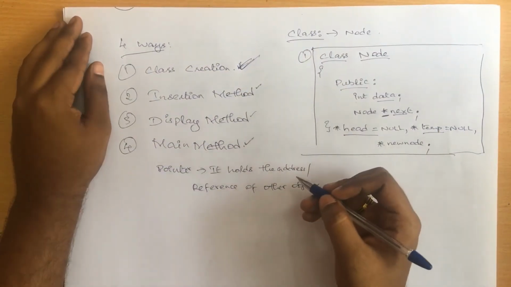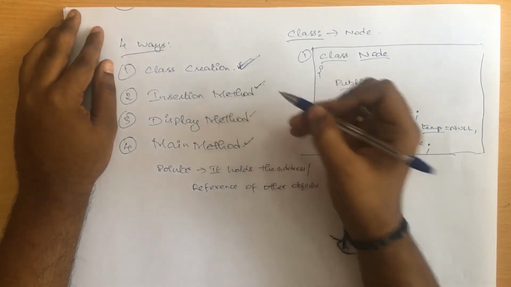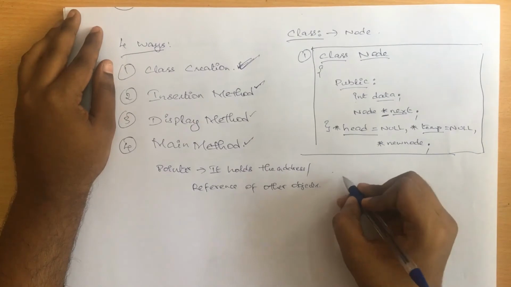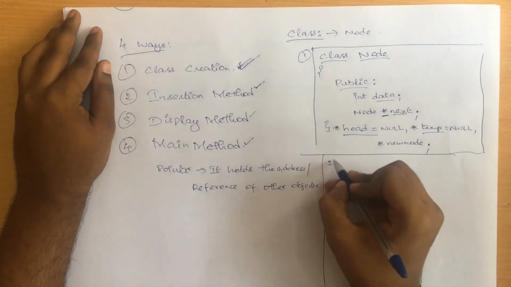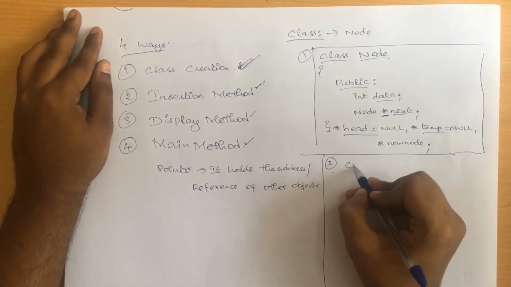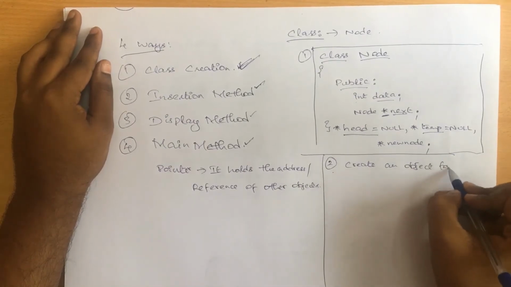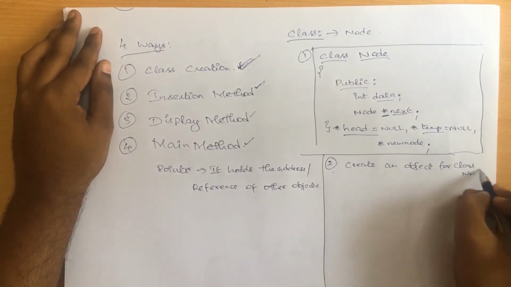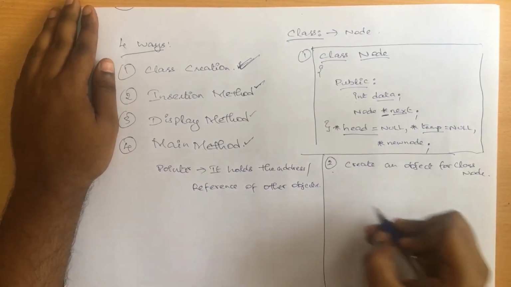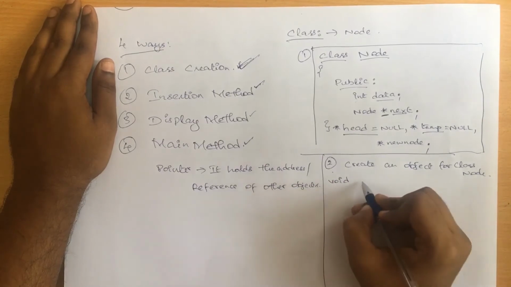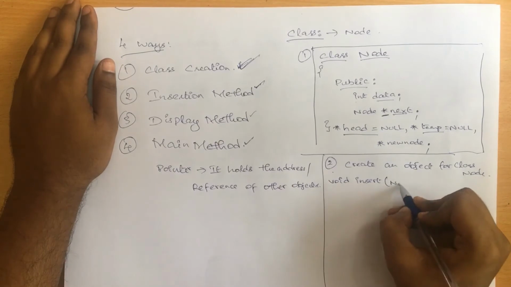Out of 4 ways we have done our first way, and now let's move with the second way, that is the inserting method, right? In insertion, every time I'll be creating an object for the class. So for the second method, we are going to create an object for class node. This is what we are going to do every time we start with the insert method. The insert method starts with something like void insert,